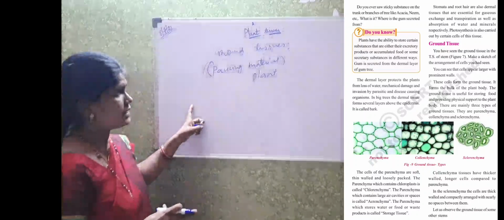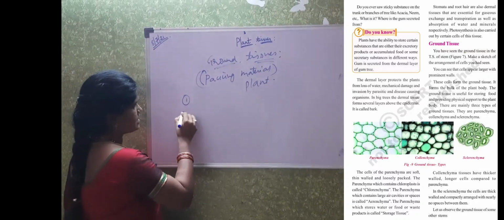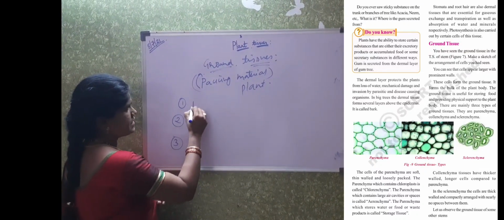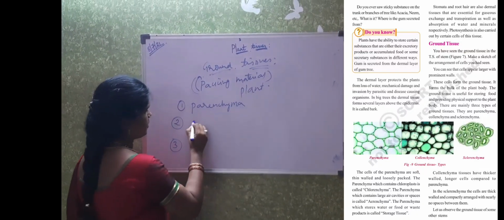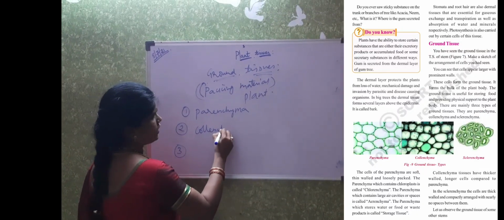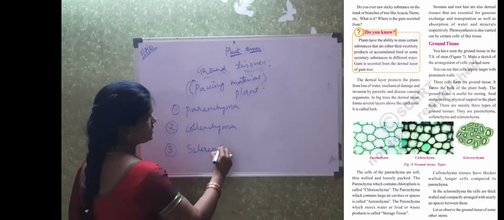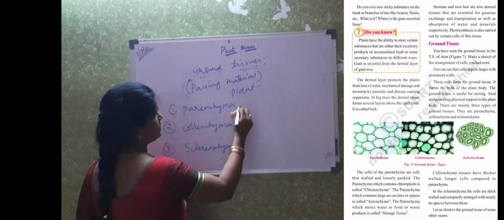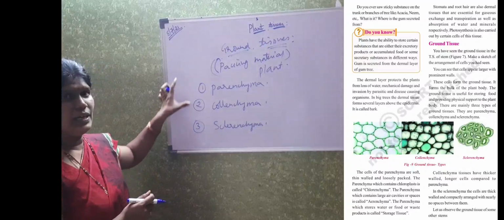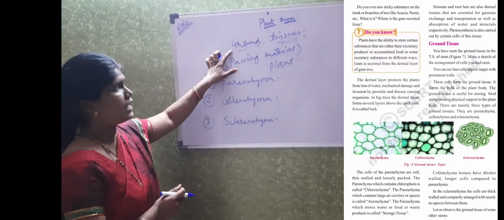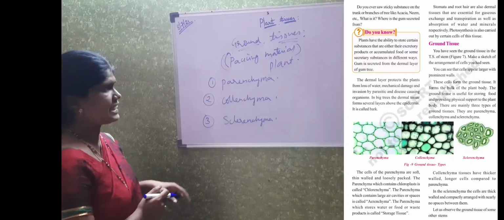Ground tissue is divided into various types: parenchyma, collenchyma, sclerenchyma. So ground tissue will form the major part of the plant tissue.